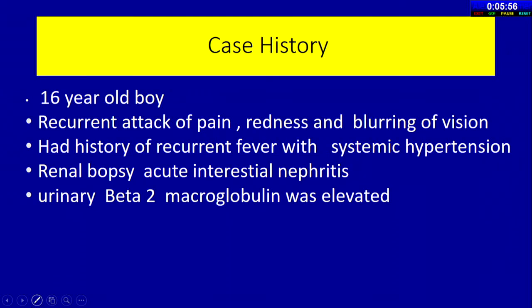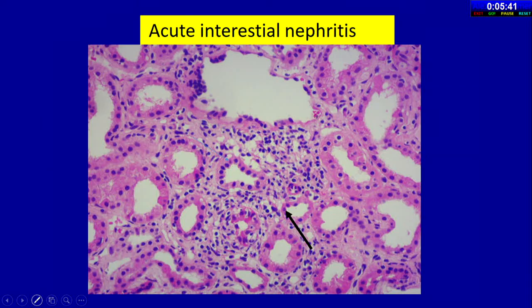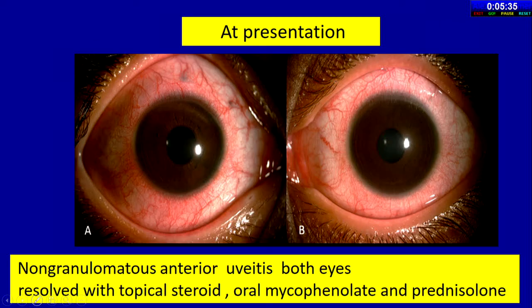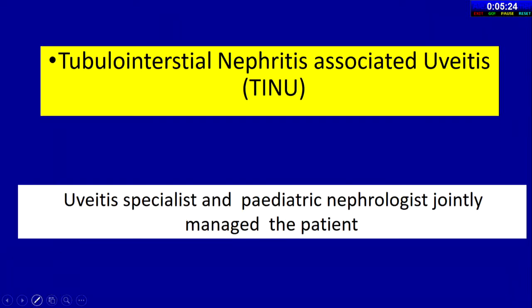This is another case, a 16-year-old child with recurrent attacks of pain, redness, and blurring of vision, with a history of recurrent fever and systemic hypertension. Renal biopsy showed acute interstitial nephritis. Urinary beta-2 microglobulin was raised. Here are the histopathology pictures of the renal biopsy, which showed chronic inflammation. The eye showed non-granulomatous anterior uveitis. Management required an immunomodulatory agent, oral mycophenolate and prednisolone with topical steroids. So this is tubulointerstitial nephritis associated uveitis, which we call TINU. The uveitis specialist and pediatric nephrologist jointly manage the patient.